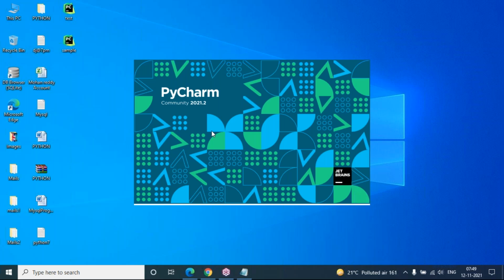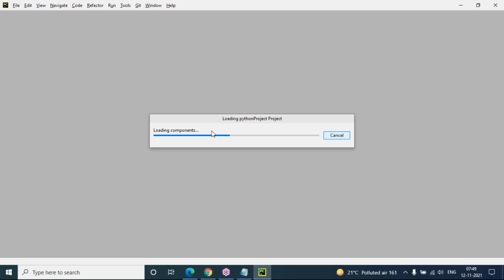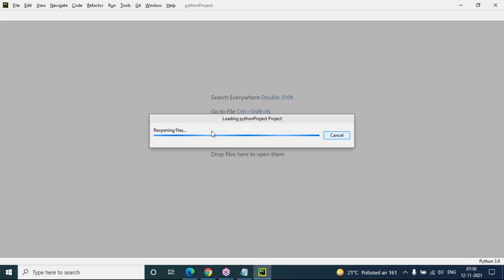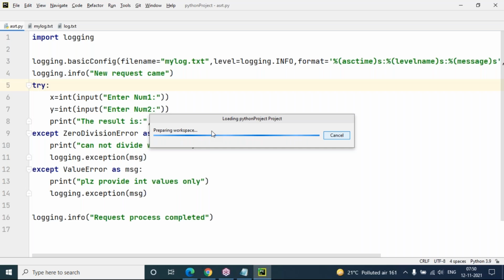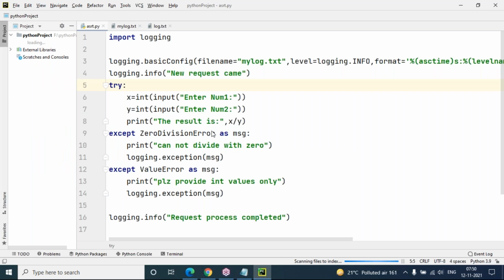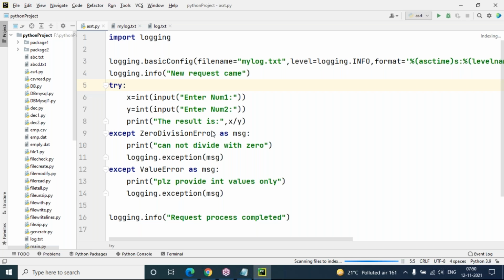But in your case, for the first time, when you install PyCharm community edition, you will get one window which shows the option to create a new project. You have to create a new project, mention the project name and continue. Even though I have already opened my recent batch project here, this is the PyCharm editor. The code is also clearly visible, which I handled in the previous project. But here I'm going to create a new project with a proper name.